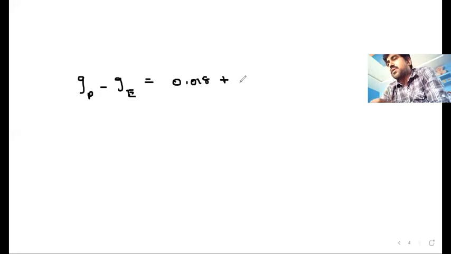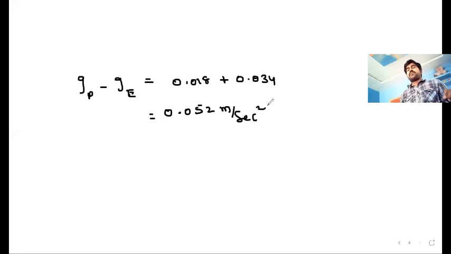What is the difference we got due to the rotation of Earth? That is 0.034. And totally how much will it be? 0.052 meter per second square.